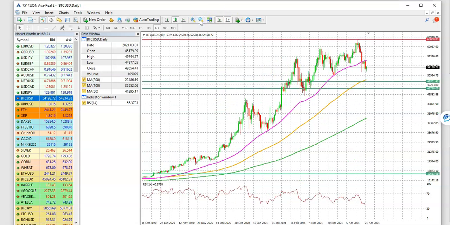Now, clearly on the daily time frame, the price has broken below its 50-day simple moving average. And why did the price break below the 50-day simple moving average? What really led to this particular breakdown?